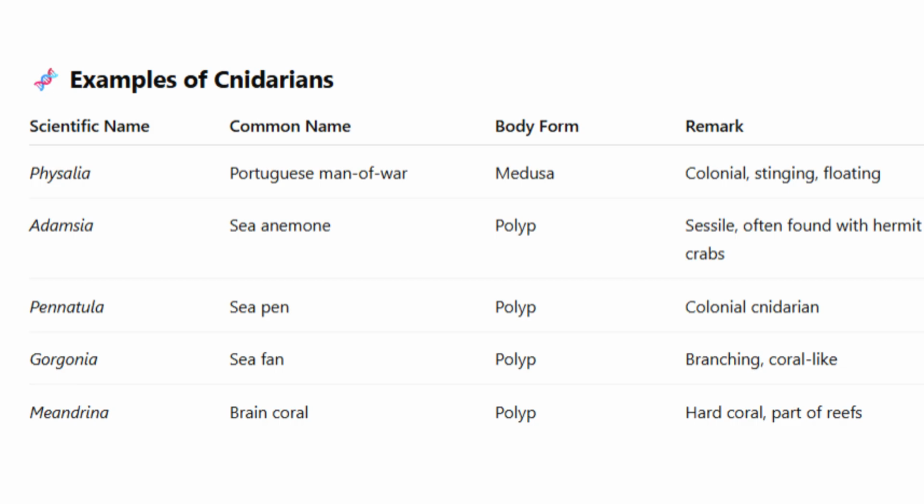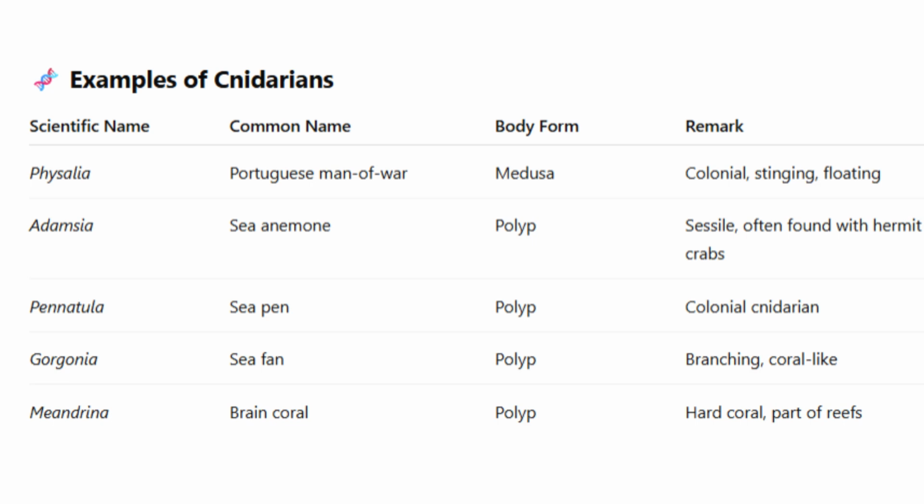1. Physalia, Portuguese man-of-war. Physalia is not a single animal, but a colony of specialized individuals working together. It has a medusa form and floats on the ocean surface. Known for its painful sting, Physalia uses its long tentacles to paralyze prey. It's a dangerous beauty of the seas.